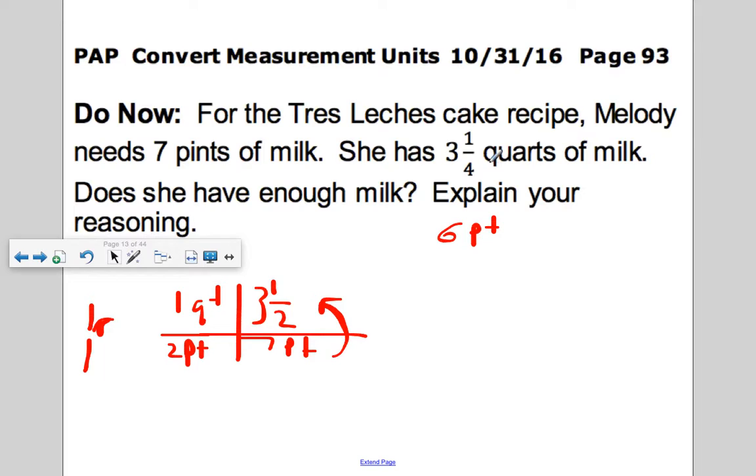It's 1/4 more than 3 1/4 quarts of milk. So does she have enough milk? No, she does not. She needs 3 1/2 quarts of milk. She only has 3 1/4 quarts of milk.